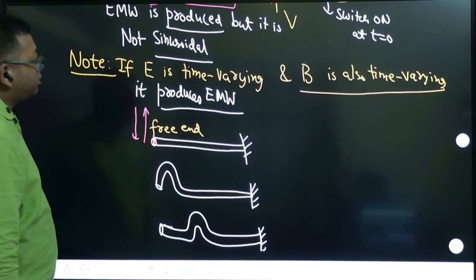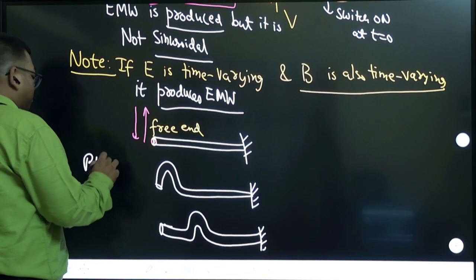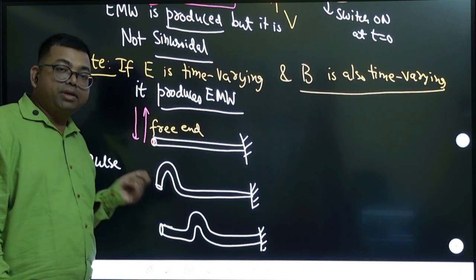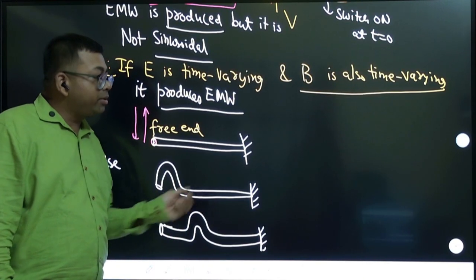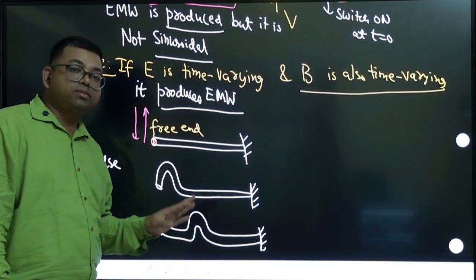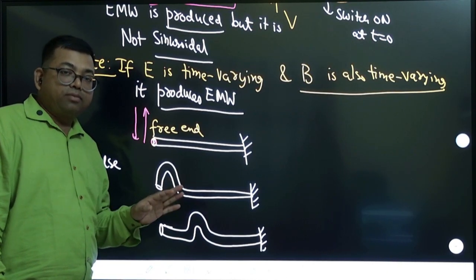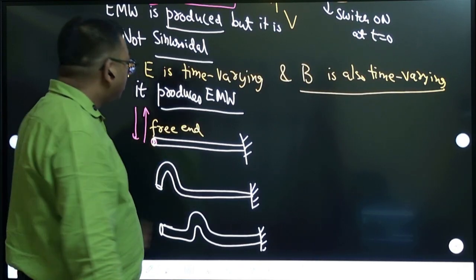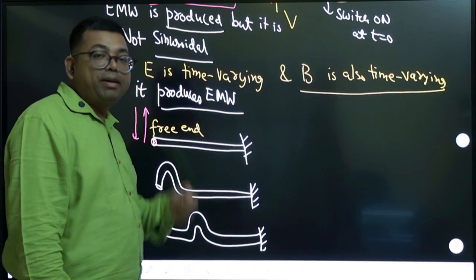So this is what is called a pulse. This pulse you have produced. After that, you are not vibrating this, so it will go to that side. It may hit the wall and all, but it will be lost, right? This energy will be lost. But if you want to produce a wave, you have to continuously keep on vibrating.